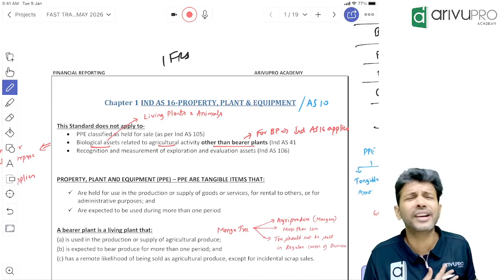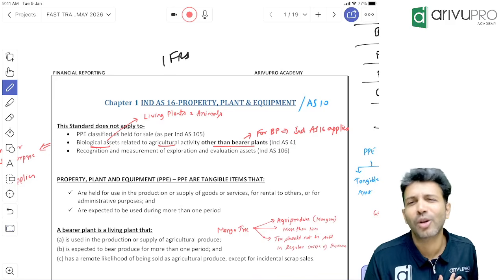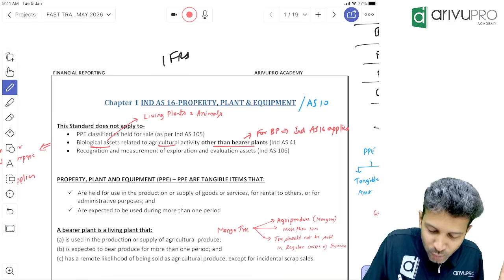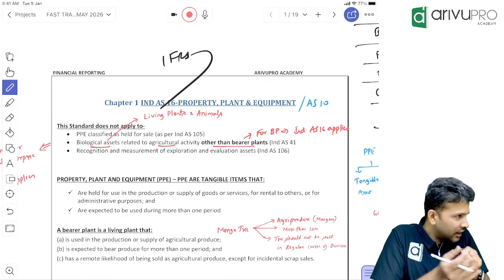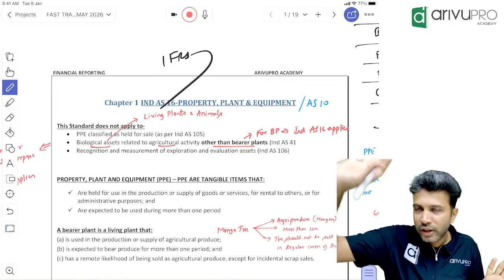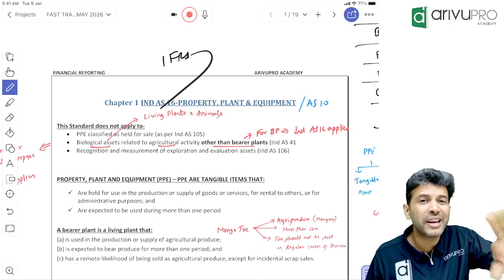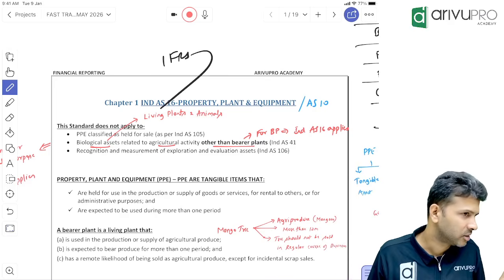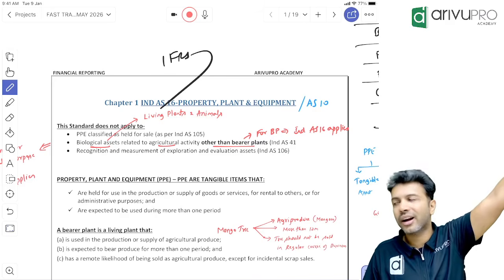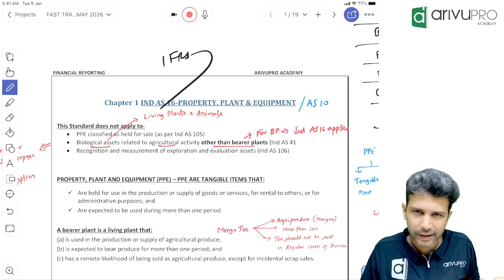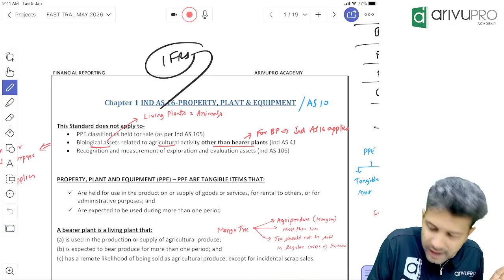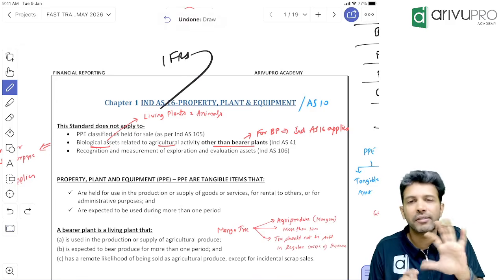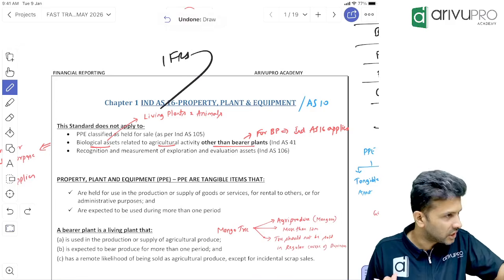Now India, we are Indians, we are high on emotions. But we have not copy-pasted IFRS. We did not take IFRS and just keep it. We took IFRS as a base and made certain changes, because a developed country's economy and a developing country's economy cannot be the same. There are some differences. Hence, we have taken international standards and wherever required, we have made some changes.